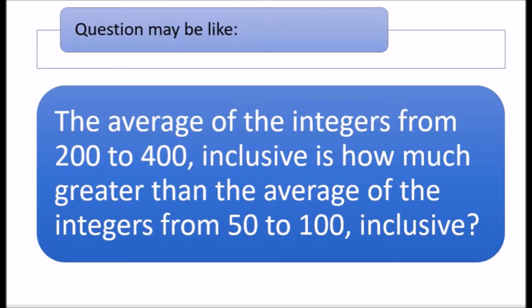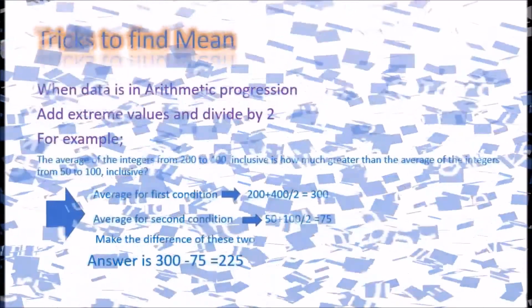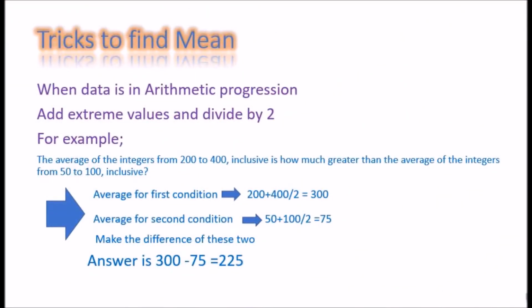Now, we have to learn some tricks to find the mean of certain types of data. When data is in arithmetic progression or follows any arithmetic pattern, then we can find the mean by adding the two extreme values and dividing by 2. We can take the previous example. To solve it, find the mean of the first condition, then find the mean of the second condition as we have learned, then subtract the second from the first.